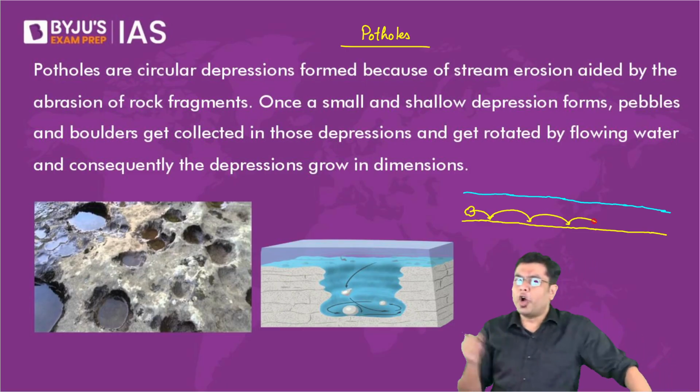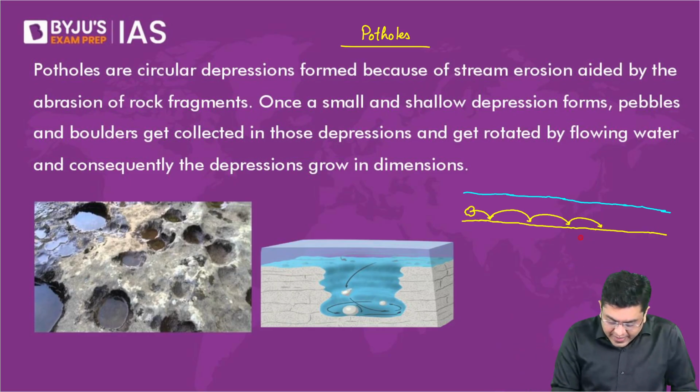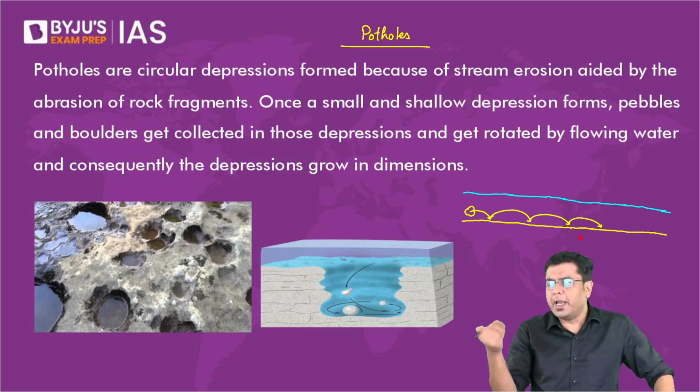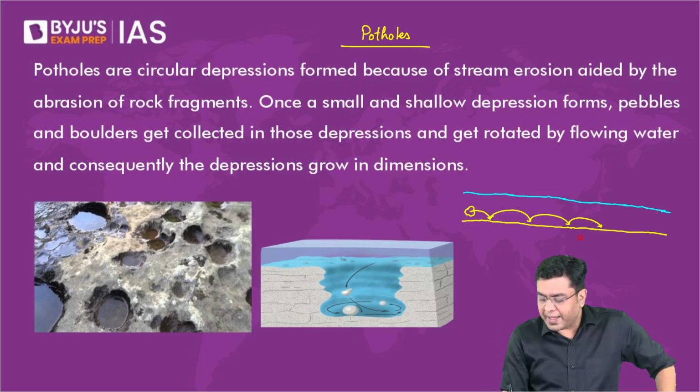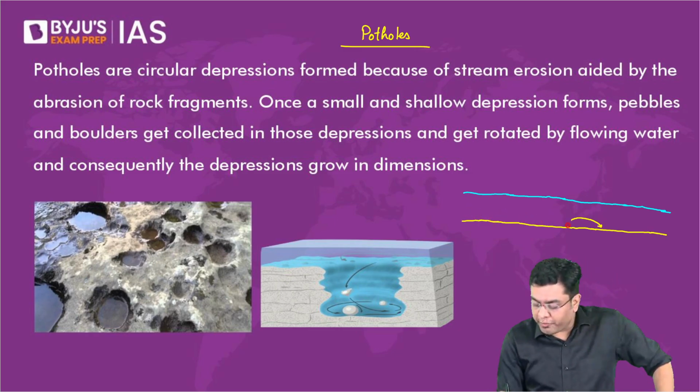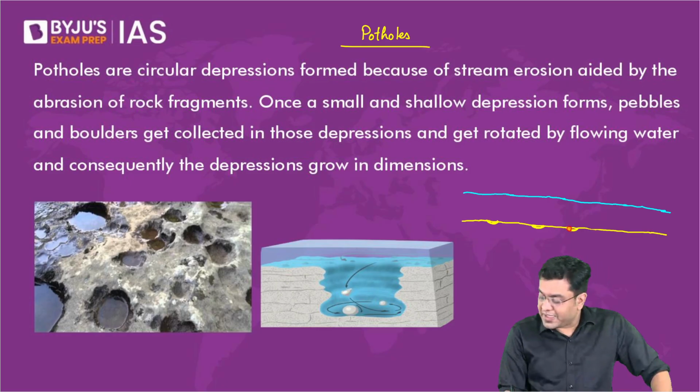So as this rock ends up moving and hitting the riverbed continuously, this rock might also get broken up into small fragments. And other than that, you might also observe on the riverbed creation of very minor depressions like this. Now, imagine a next larger rock which is being carried.